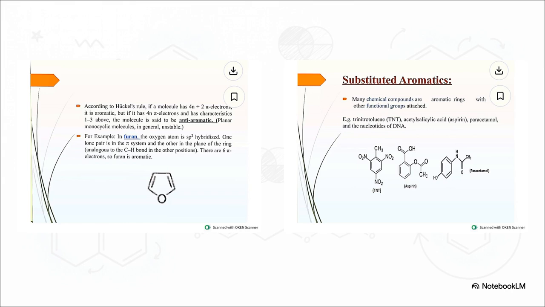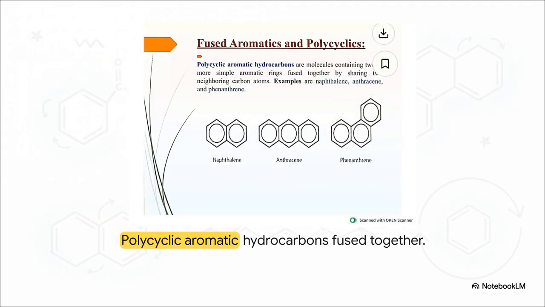Then you have substituted aromatics. This is where we take that super stable benzene ring and attach other functional groups to it. This creates some incredibly important real-world compounds, everything from the pain-relieving magic of aspirin all the way to the explosive power of TNT. And it gets even cooler when we start actually combining these rings. We call these polycyclic aromatic hydrocarbons. Think of them almost like molecular honeycombs. Molecules like naphthalene, which you might actually know from the smell of mothballs, or anthracene, are created when two or more of these aromatic rings literally fuse together, sharing neighboring carbon atoms. And the amazing part? They still maintain that cyclic, conjugated pi system that keeps them incredibly stable across the entire expanded structure.